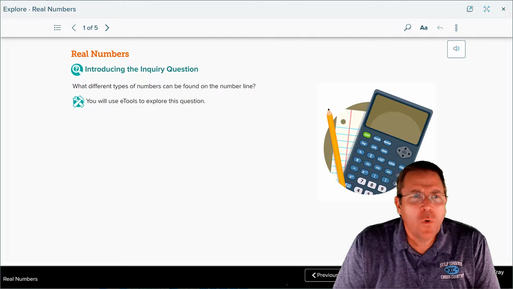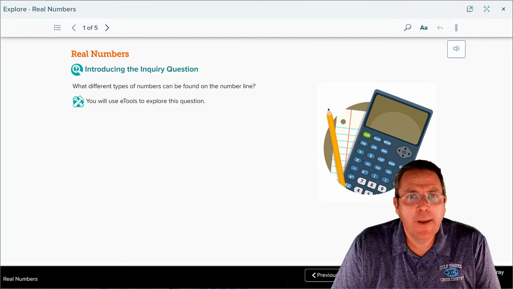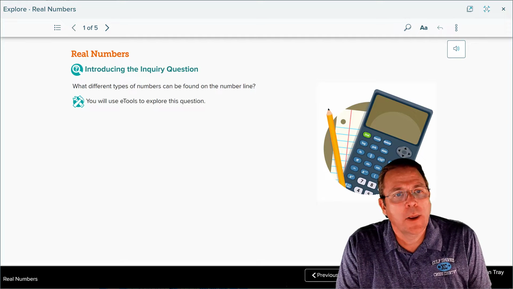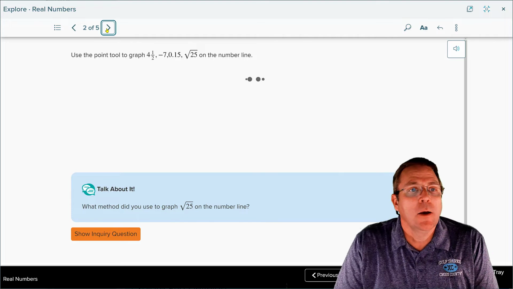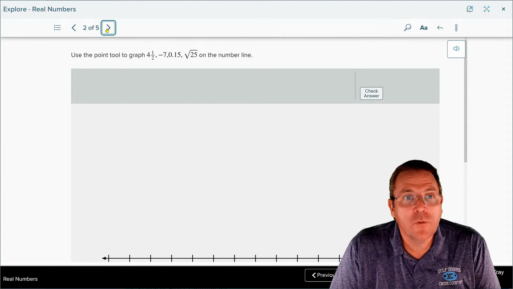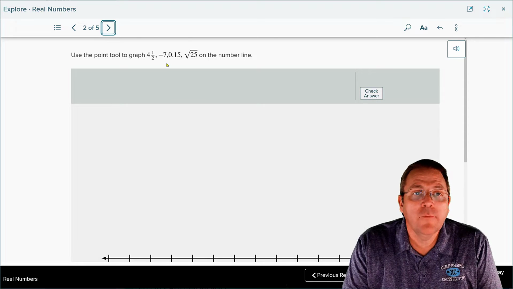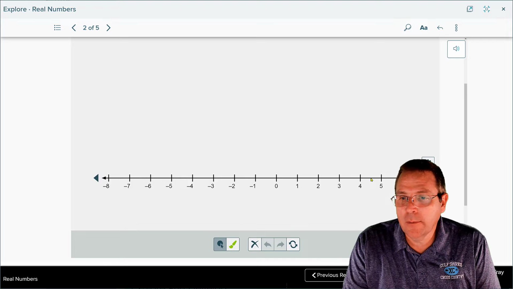Our inquiry question wants to know what different types of numbers can be found on a number line. And we're going to use some e-tools to explore this question. Now we're going to use the point tool to graph these various numbers. So first off, you've got 4 1/2. So 4 1/2, going to put a dot here. That's going to be about right there.